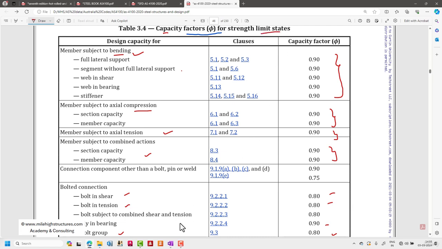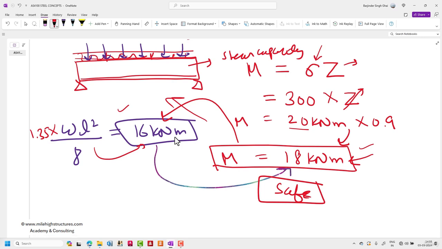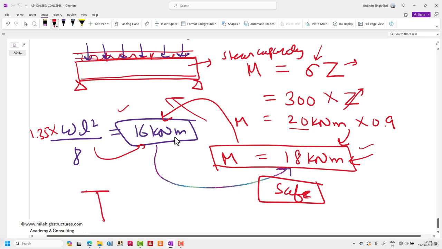At the same time, if we are talking about this particular steel beam, we shall be discussing the shear also, that is shear capacity. So shear capacity is also a very simple calculation, and it is again the same, either American standard or European standard or Australian or Indian standard; in the majority of the countries it is the same. Whatever, let us say this is the steel beam.